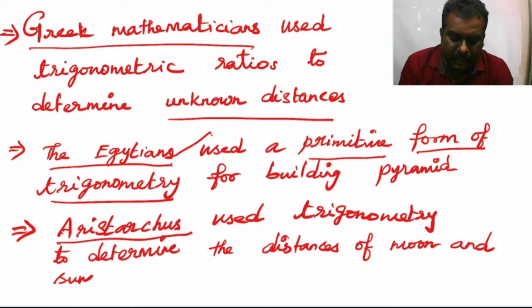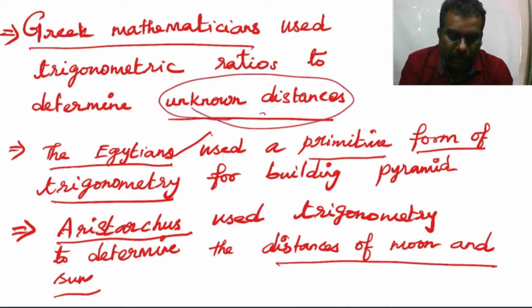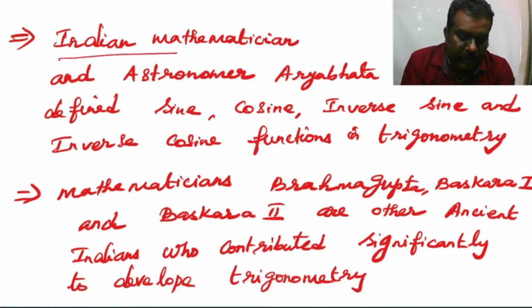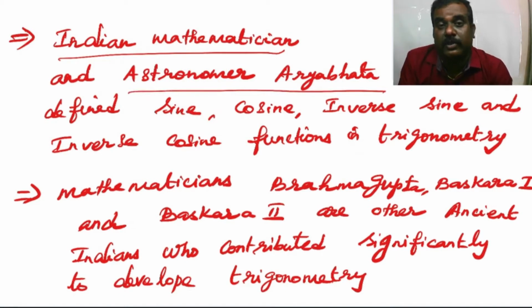Aristarchus, one of the famous mathematicians from Greece, used trigonometry to determine the distances of the moon and the sun. The same method we are going to use for unknown distances. Indian mathematician and astronomer Aryabhatta defined sine, cosine, inverse sine and inverse cosine functions in trigonometry. Mathematicians Brahmagupta, Bhaskara I and Bhaskara II are other ancient Indians who contributed significantly to developing trigonometry.